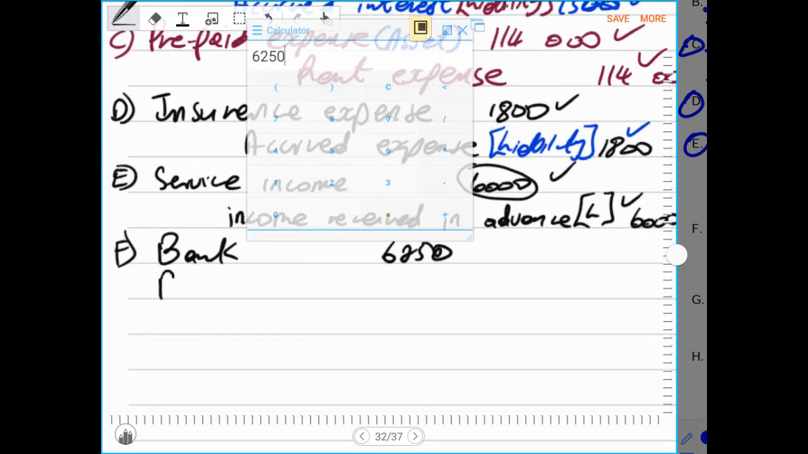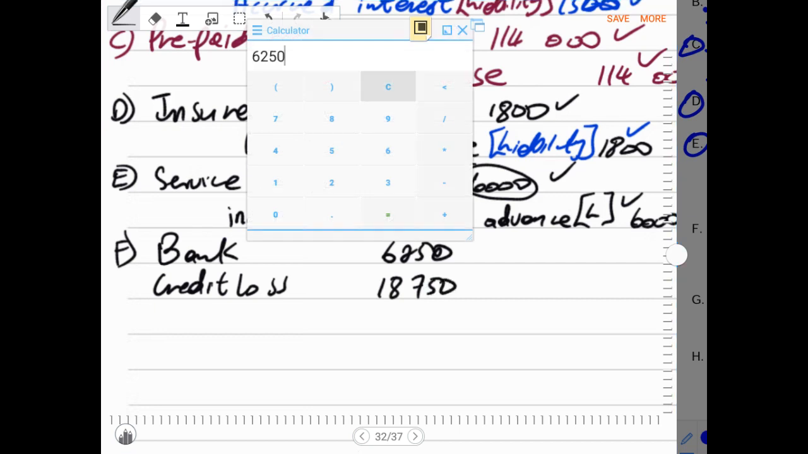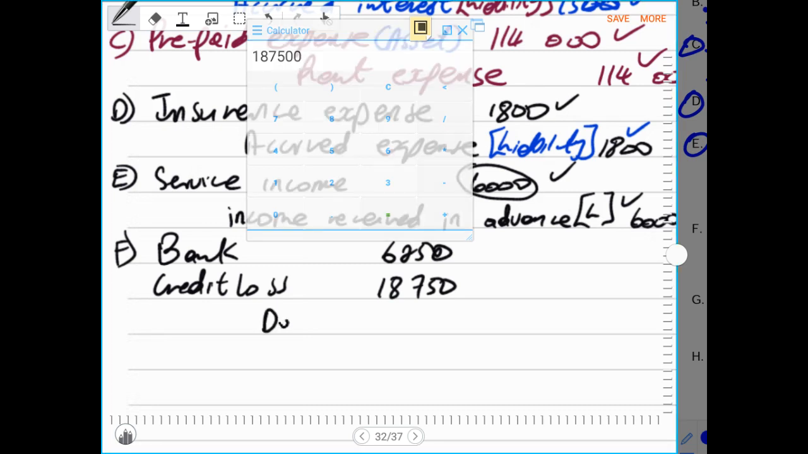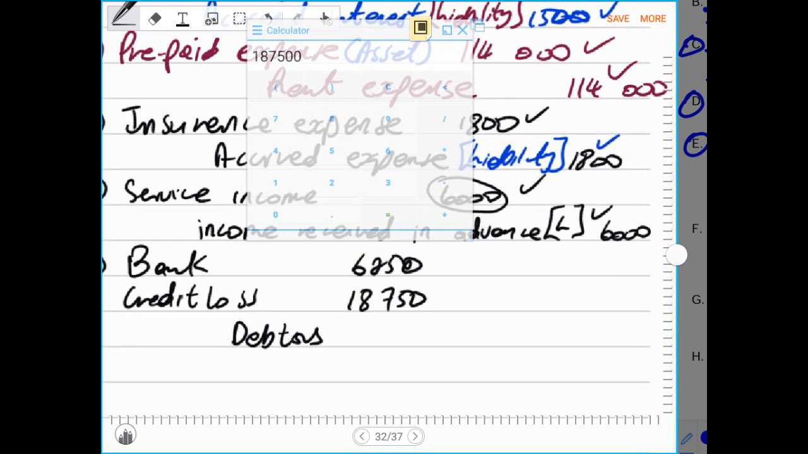At the same time, there is a bad debt or credit loss, which is the amount that was not received. The credit loss is the difference, 18,750, which is 75% of 25,000. 25,000 times 75 cents, or 75%, gives us 18,750. And now the total amount is no longer a debtor. Therefore, our debtors will have to be reduced by 25,000 rands.